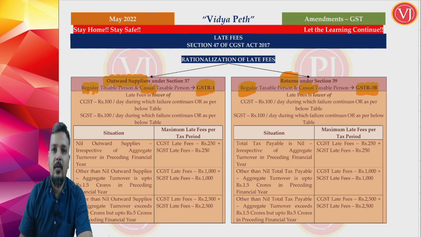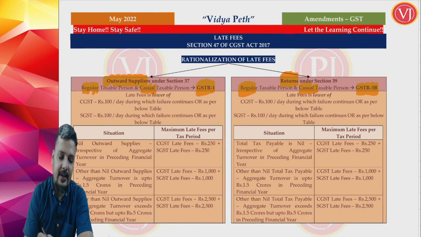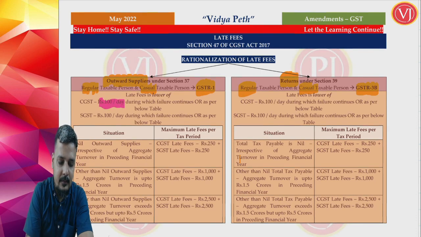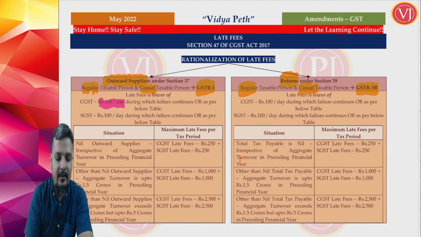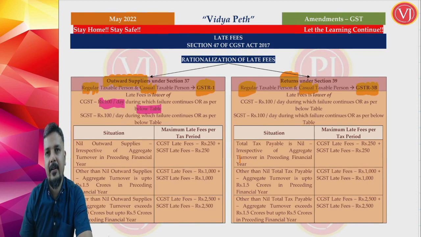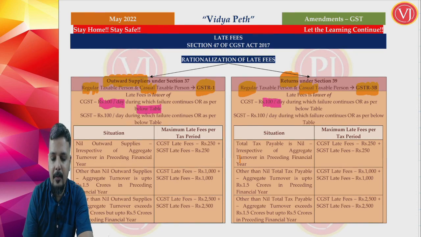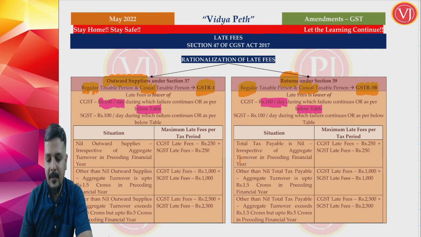Late fees now: CGST late fees is 100 rupees per day of delay, subject to the maximum in the table below. Same for SGST: 100 rupees per day of delay subject to the maximum of the table.